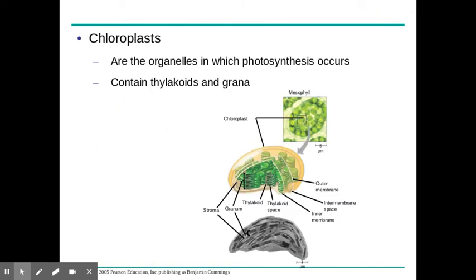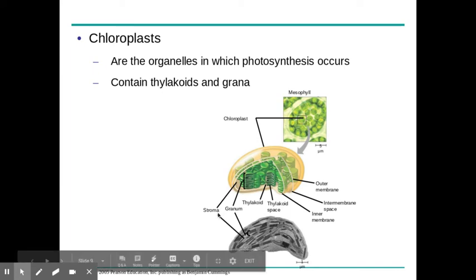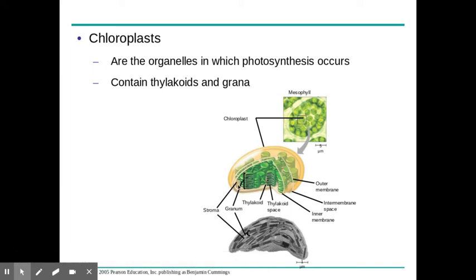Chloroplasts are the green organelles that do photosynthesis, and there's 2 real structures that we will concern ourselves with, and that is the thylakoid and the stroma. So the thylakoid is one of these green discs. A group of them is grana. That's where that term comes from. But as far as the stroma, when I think of stroma, I think of space. It's kind of almost equivalent to the cytoplasm of a cell. It's a very aqueous or watery filling of the chloroplast. So that space inside there is the stroma.